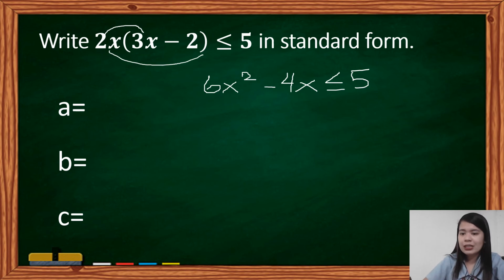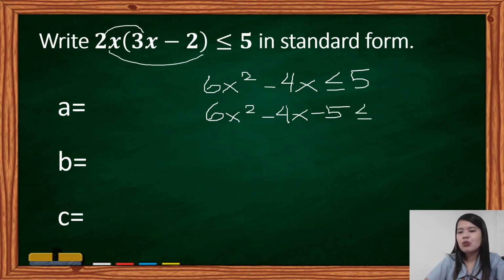Okay, writing in the standard form, since this is a positive 5, we will add negative 5 to both sides of the inequality. So, it will become negative 5, making this one 0. So, we have 6x squared minus 4x minus 5 is less than or equal to 0.